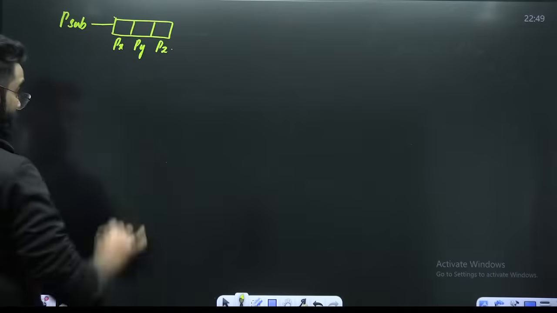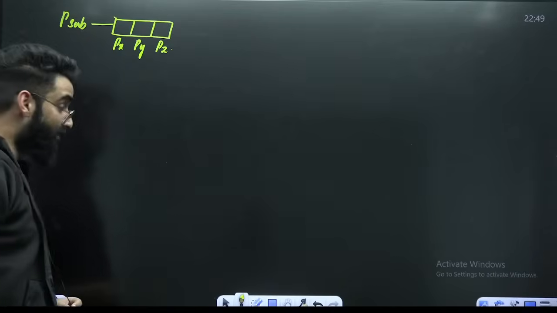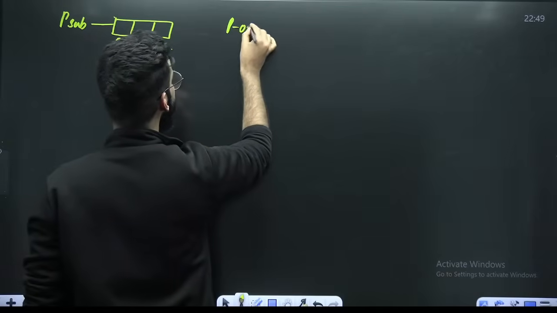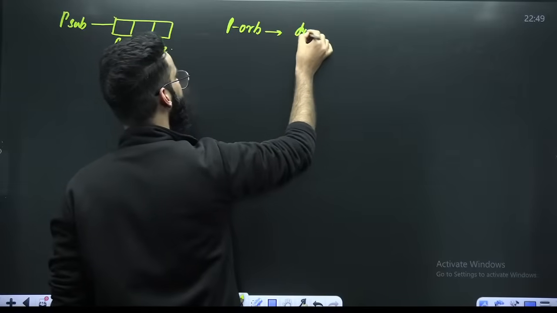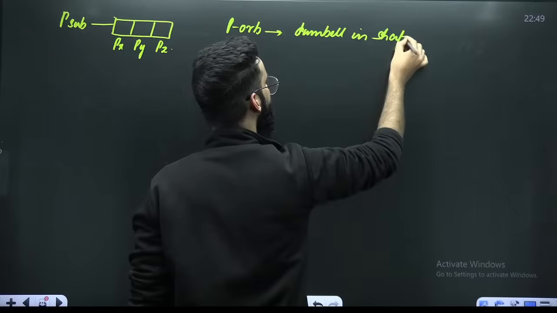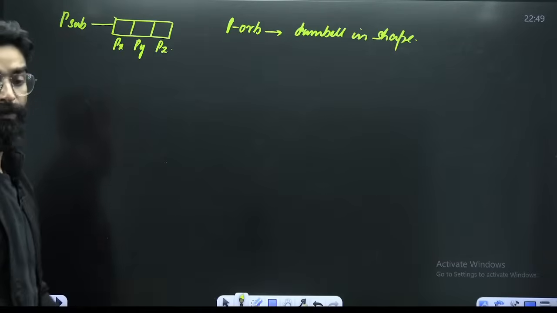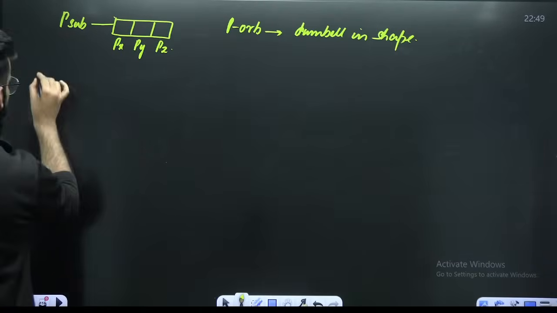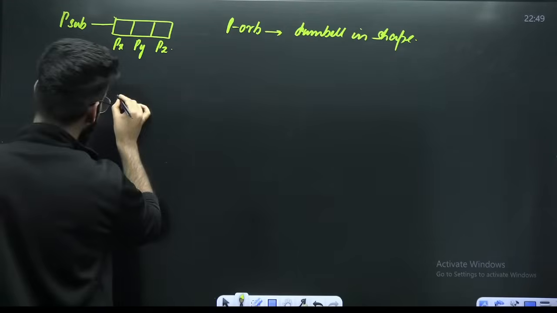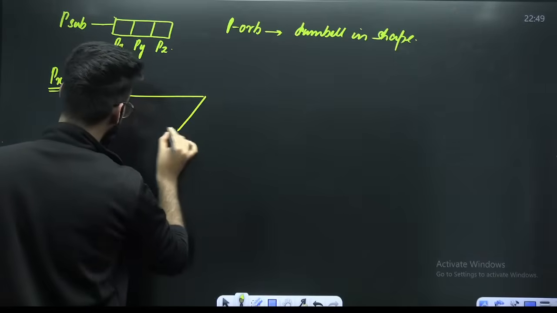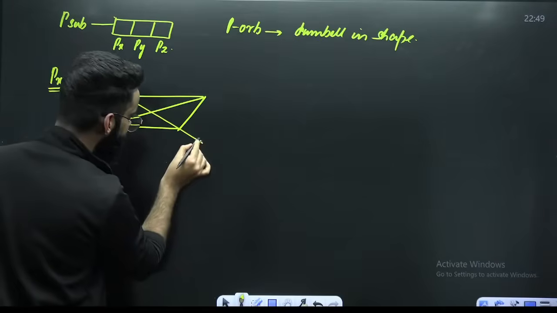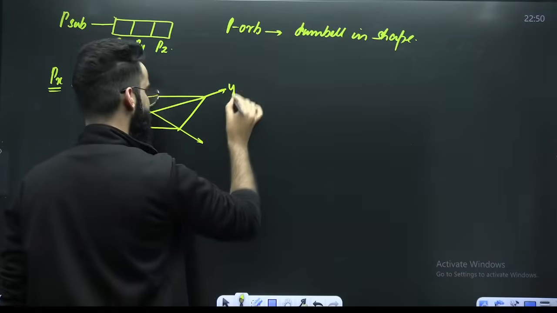P subshell has got px, py, pz, right? These are 3 p orbitals. First of all, p orbitals are basically dumbbell in shape. How do they look exactly? Have a look. If I talk about px, imagine this is your y-axis and this is your z-axis.